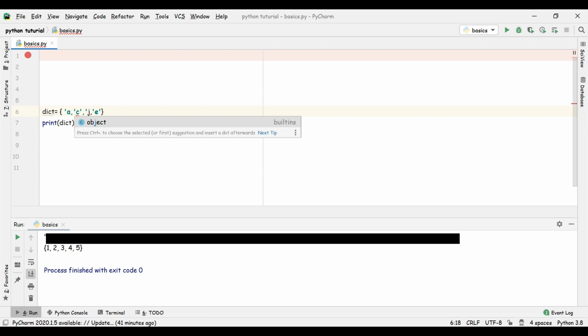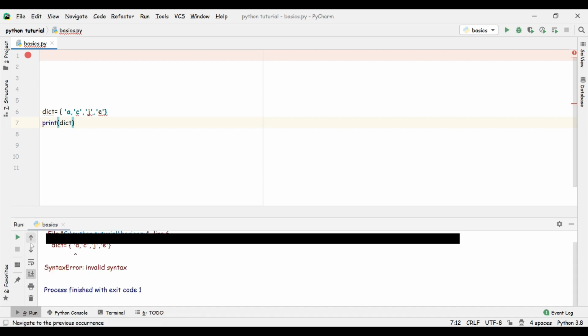J. Let's run this code and see what mistake is there. It's showing a type error, but let's run the code. Okay, syntax error. So here we go. Let's run the code.